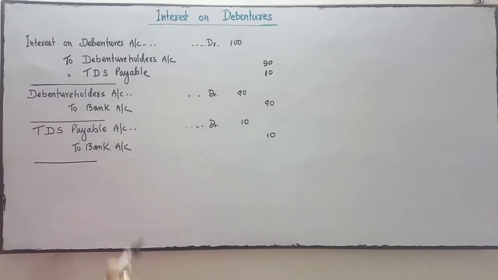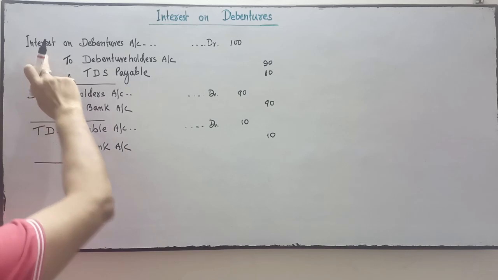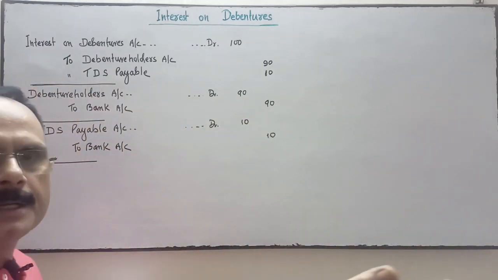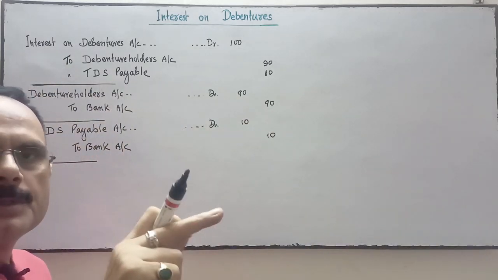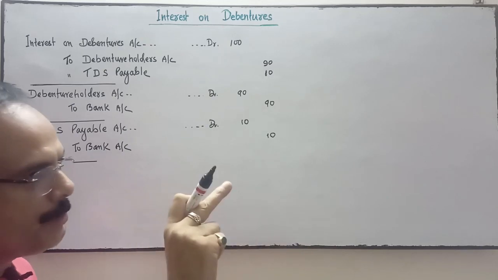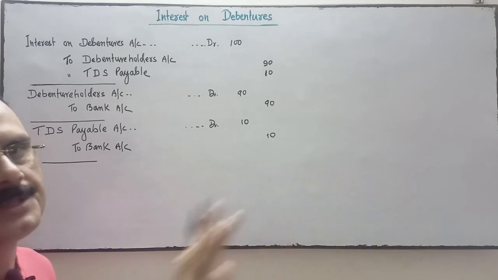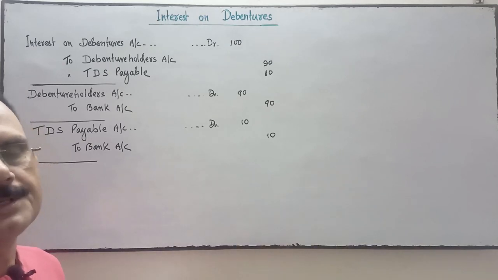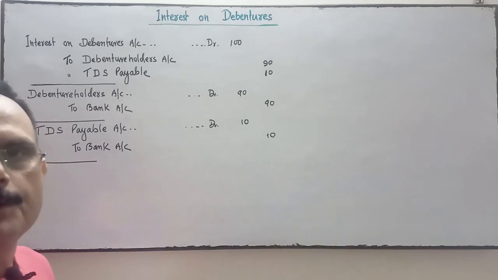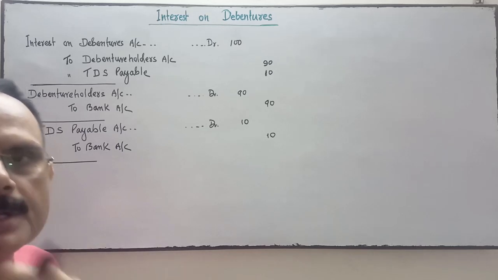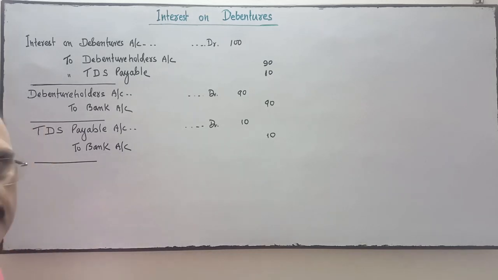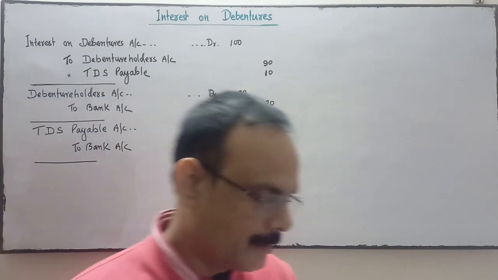Okay. And this interest on debenture at the end of the financial year will be transferred to the statement of P&L. So the entry will be statement of P&L account debit to interest on debenture. Is it clear? Now see one question.